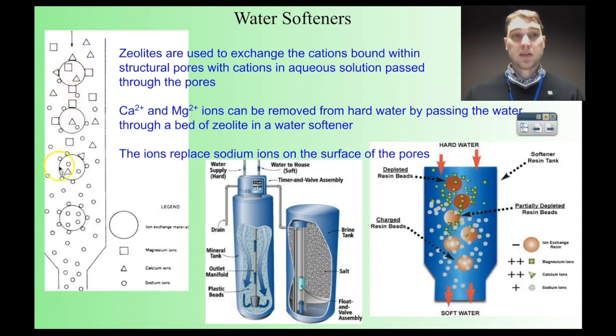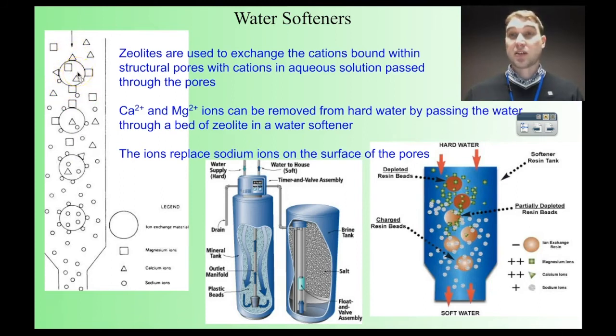We've got these big circles, that's the ion exchange material, so the zeolites or the ion exchange resin. The water coming in is big in calcium ions, which are the triangles, and magnesium ions, which are the squares, so it has a high concentration of those. As it's flowing past this ion exchange material, we're replacing the ions that are sticking to the surface of the ion exchange material with other ions. So here you can see the calcium magnesium being attracted to the negative surface of these circles.